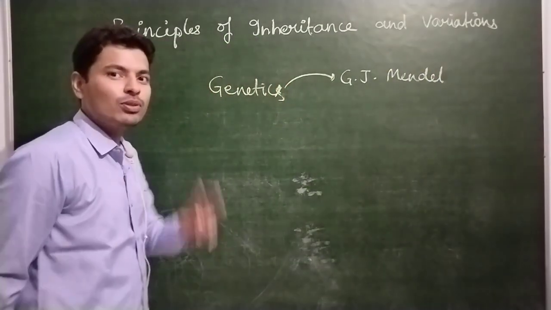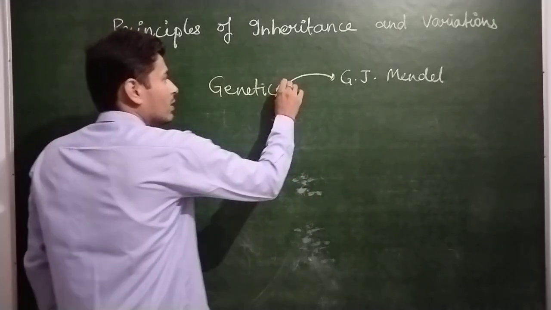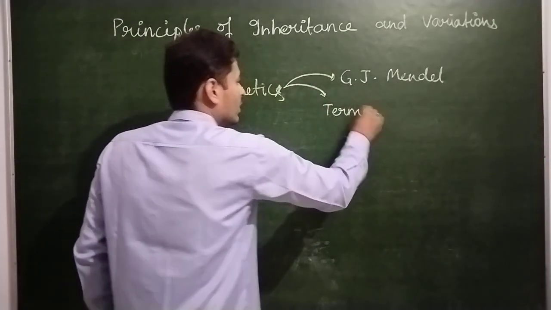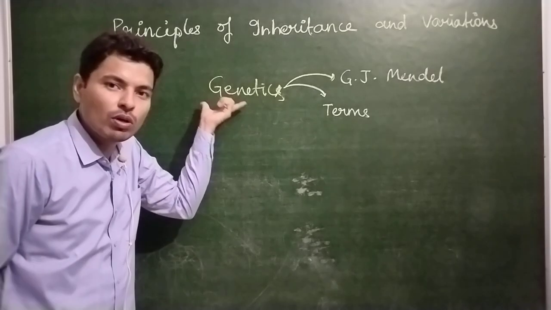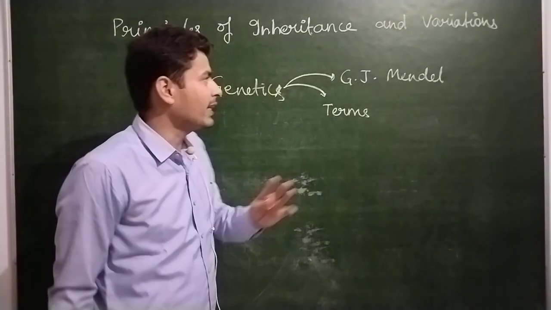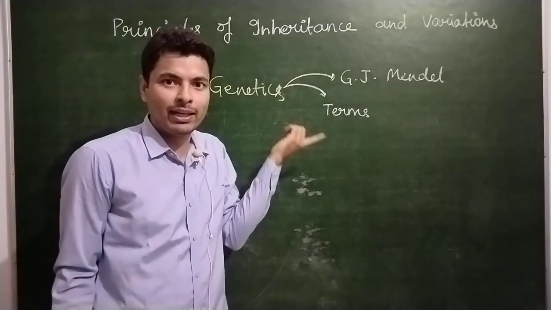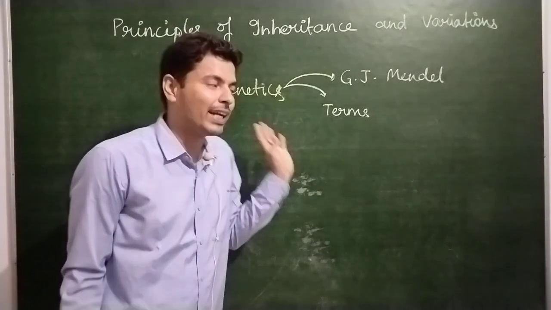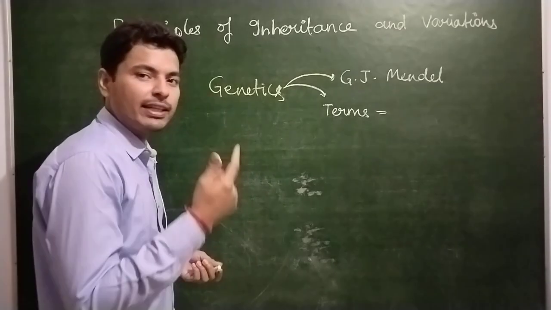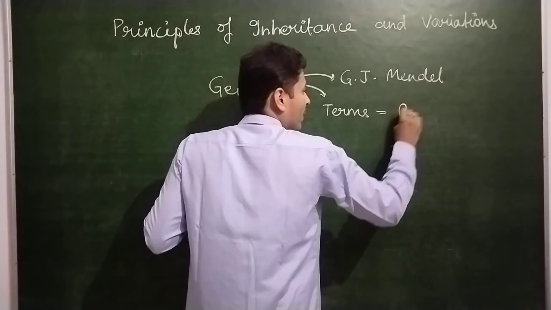Now the second question, who gave the term genetics? Most of you must be thinking that it is only Mendel who must have given this term, but it is not so. The term genetics was given by another scientist named Bateson.